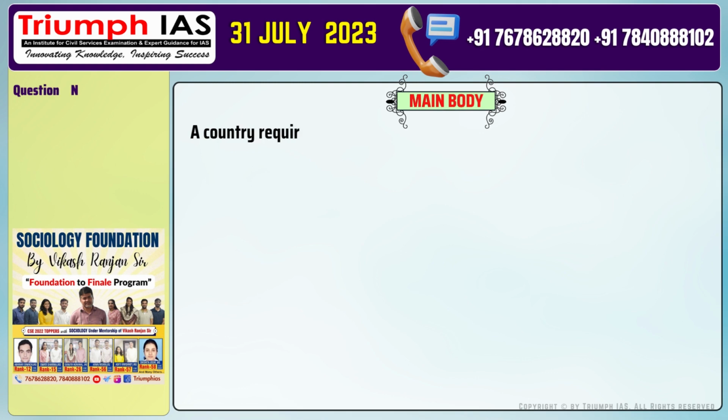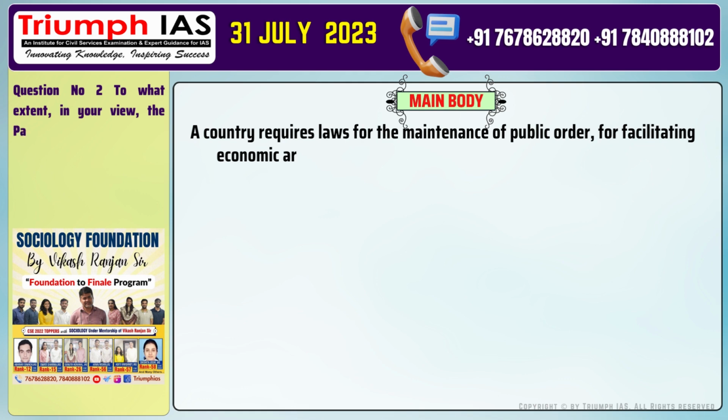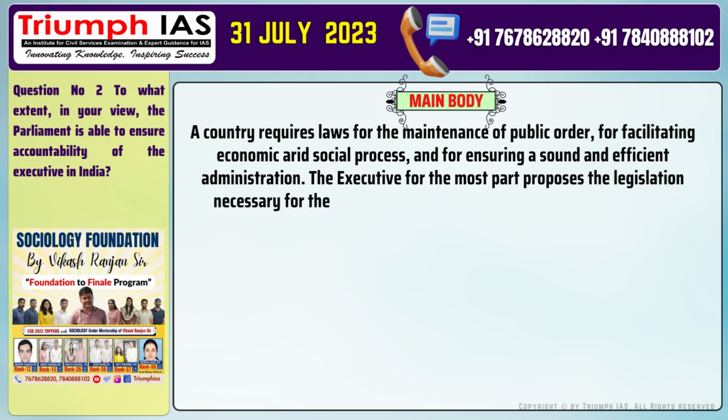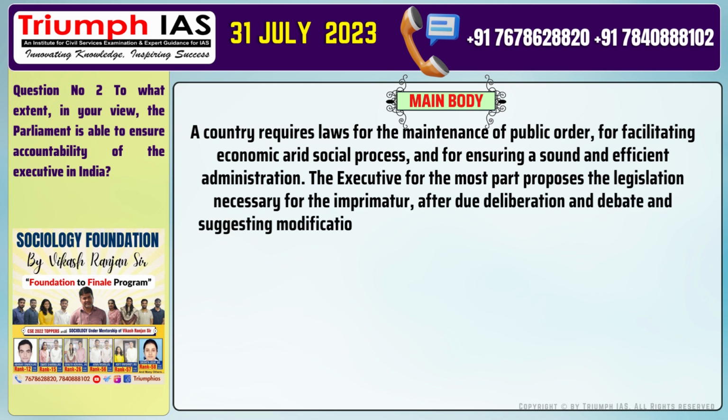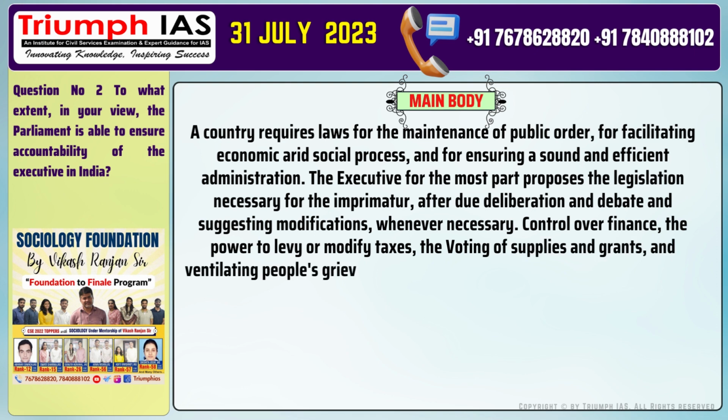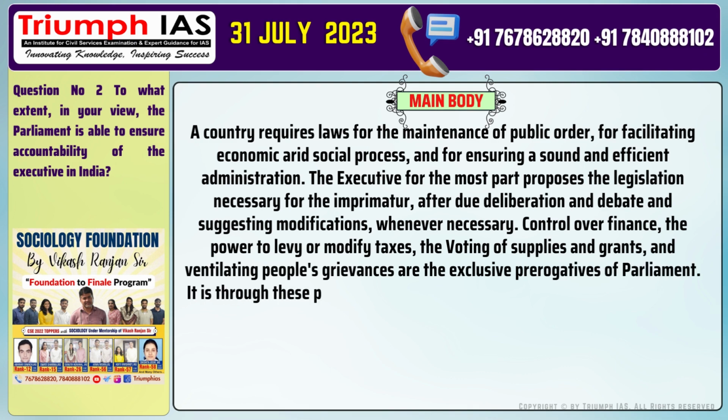The main body of the answer should be: a country requires laws for the maintenance of public order, for facilitating economic and social process, and for ensuring a sound and efficient administration. The executive for the most part proposes the legislation necessary for the imprimatur, after due deliberation and debate, and suggesting modifications whenever necessary. Control over finance, the power to levy or modify taxes, the voting of supplies and grants, and ventilating people's grievances are the exclusive prerogatives of Parliament.